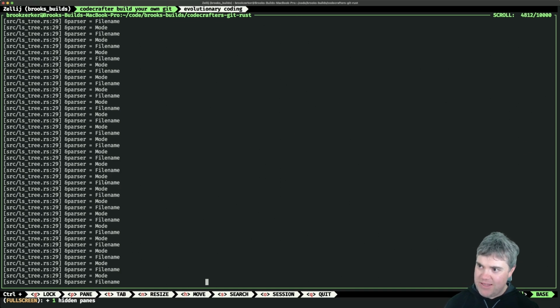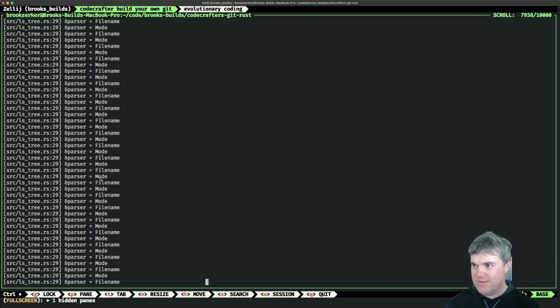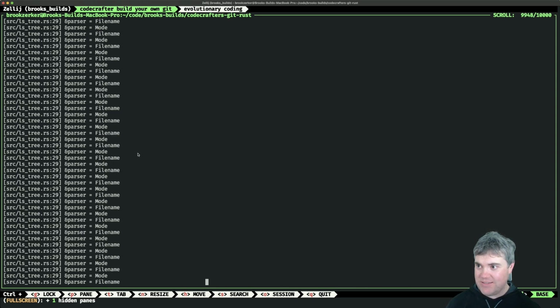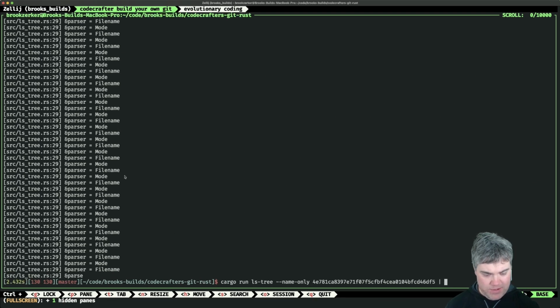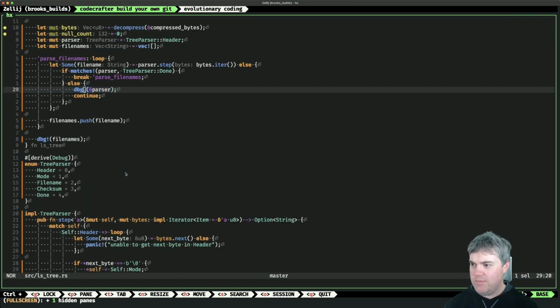I guess we could implement our debugger too and step through, but I dislike stepping through the code. It just sucks. I guess I've gotten too used to the debugger in a browser for JavaScript stuff, and it's just so nice in there. The CLI stuff is not as nice. All right, let's pipe this to bat. Pipe it to less. Debug. I can't pipe it to bat because debug is going to standard error.